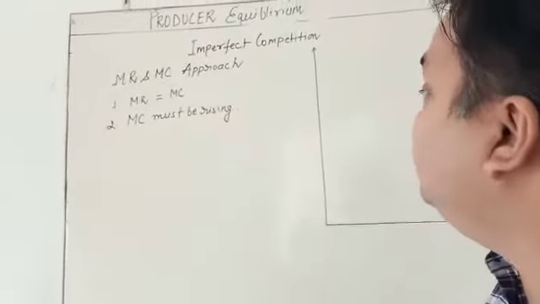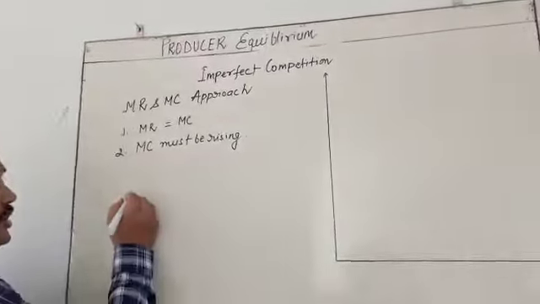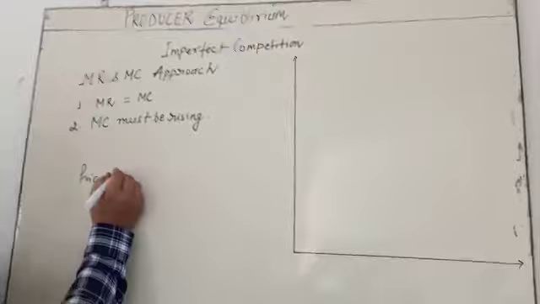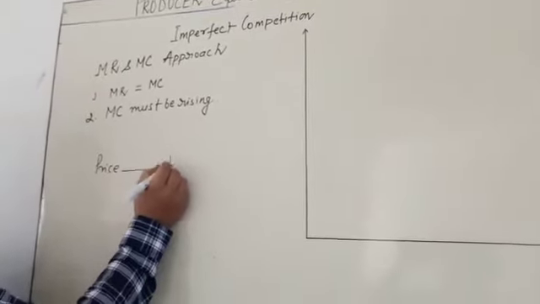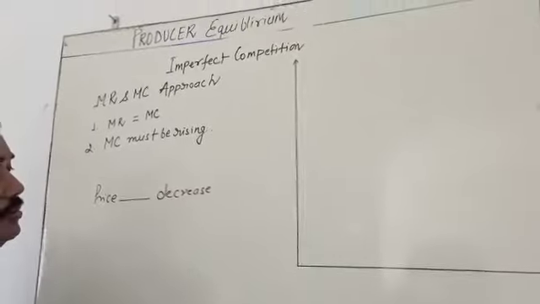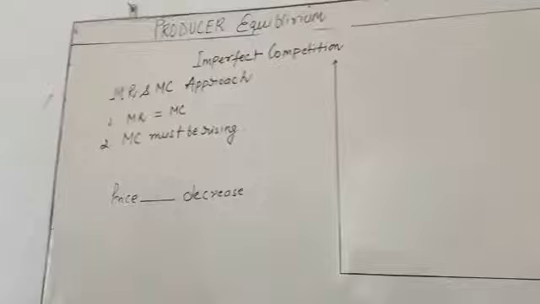So imperfect competition means when the price is going to decrease. My dear student, when price is going to decrease, it is called imperfect competition.